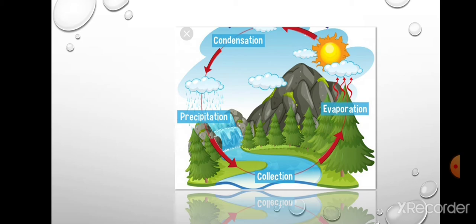After that, when the tiny droplets merge with each other, they form clouds, big clouds, and through these big clouds precipitation occurs. Third process. Now, what is precipitation? The coming down of water back to the earth, either in the form of rain, snow, or hail. That is known as precipitation. So in this way the water is coming back from where the journey started. Like the journey started from seas and oceans, and now finally after it rains, it will again come back to the same places. So that is why the name water cycle is being given to it.